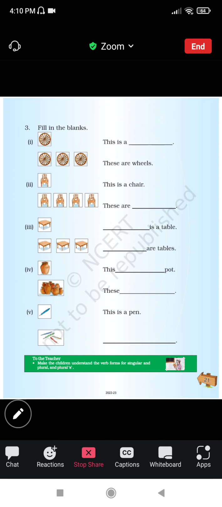Fill in the blanks. This is one wheel. There are three wheels. This is a chair. There are four chairs. This is a table. There are three tables.